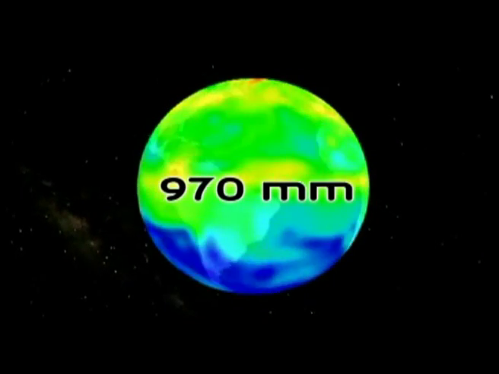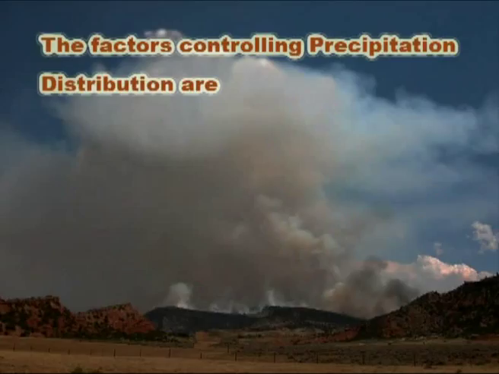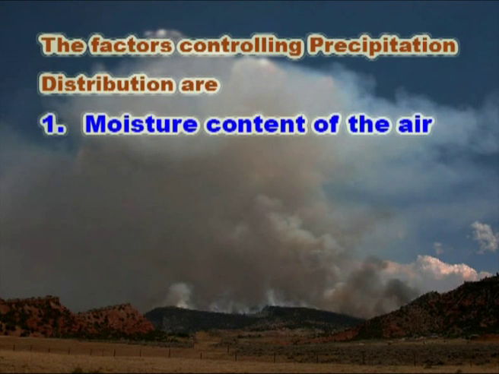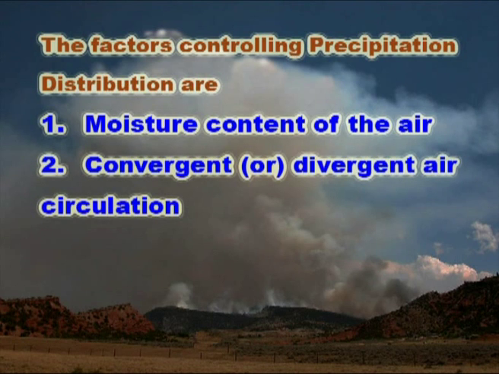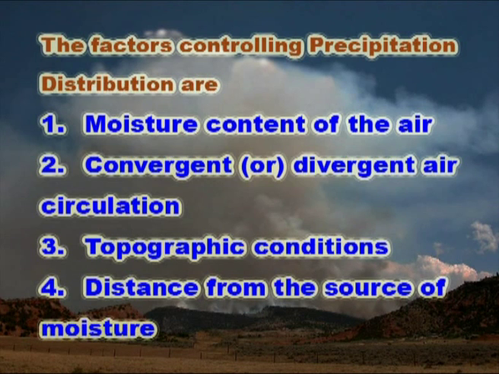The global distribution of precipitation is very wide. The mean annual rainfall of the globe is 970 millimeters. The factors controlling precipitation distribution are the moisture content of the air, the convergent or divergent air circulation, the topographic conditions and the distance from the source of the moisture.